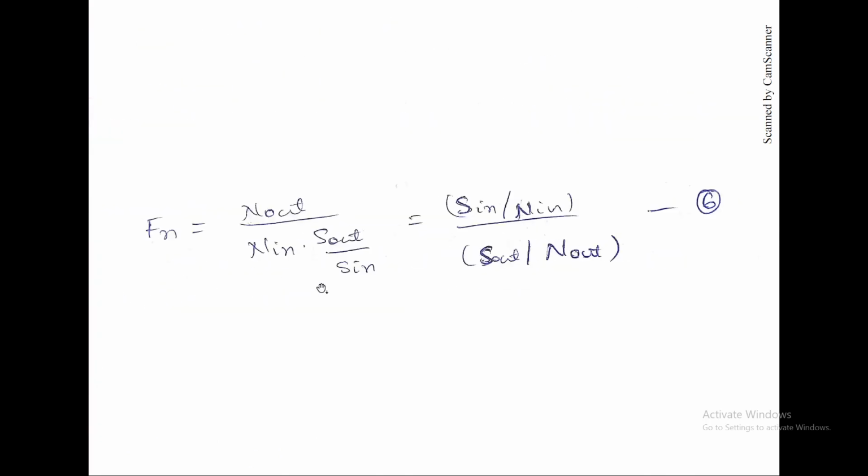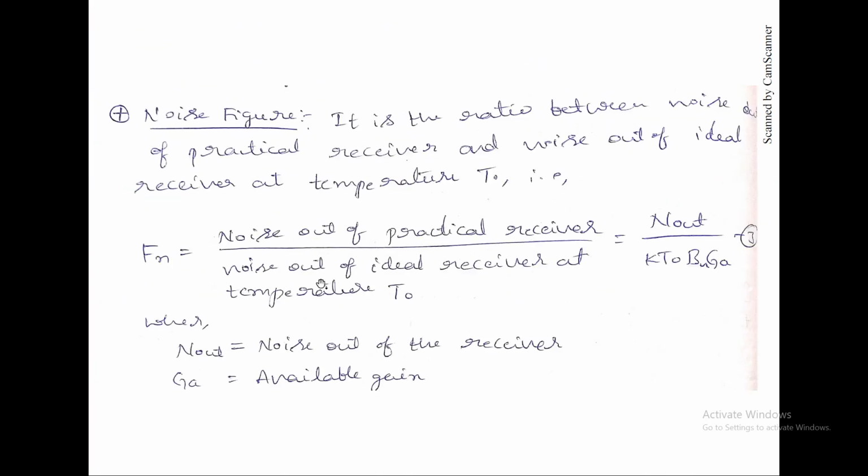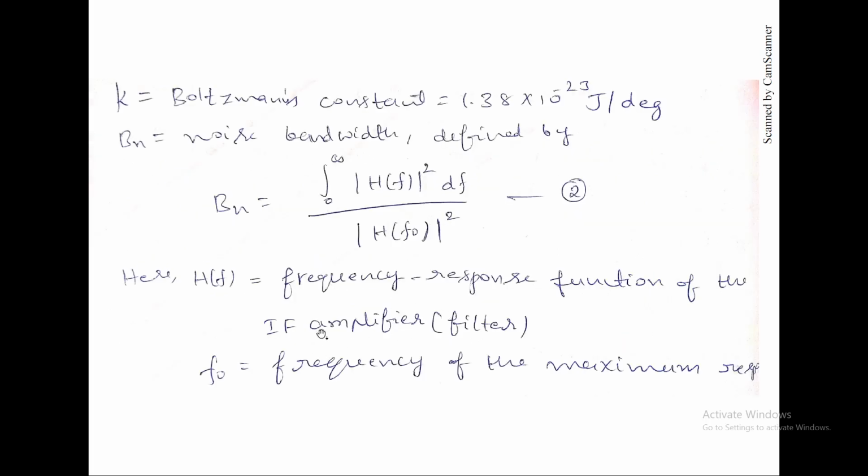The frequency response function of the IF amplifier, and f naught is the frequency of maximum response. When you observe this, the frequency response is a function of f. When you substitute f with f naught, this f naught is the frequency of maximum response.